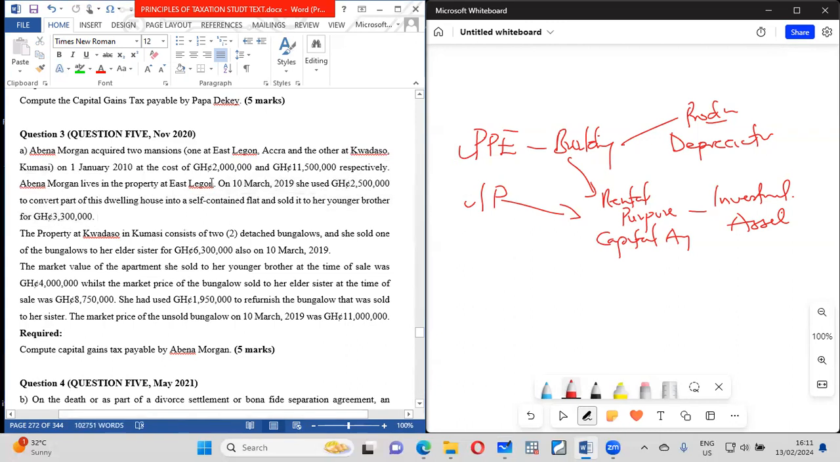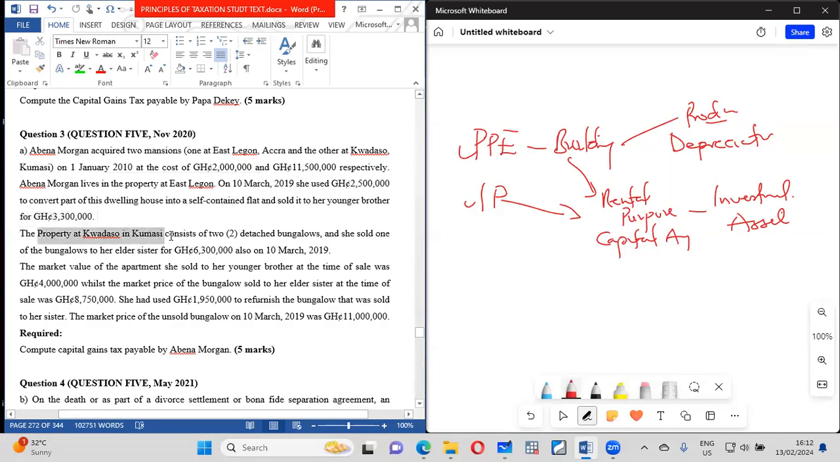So as she is living in it, this is not a business thing. It is a personal house. The moment she decides to convert it, this is the process she is having. And that is what you can get. She is getting 303.3. So she sold it to a younger brother. So we've seen that one here.